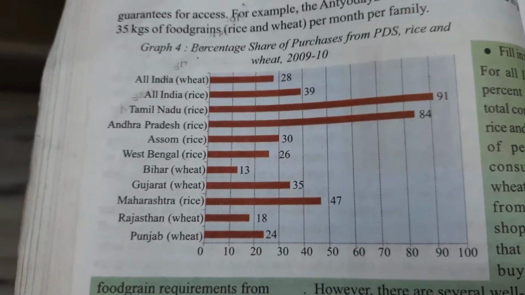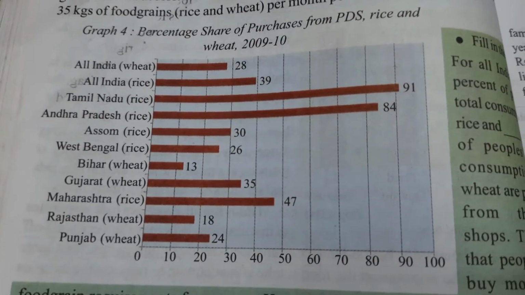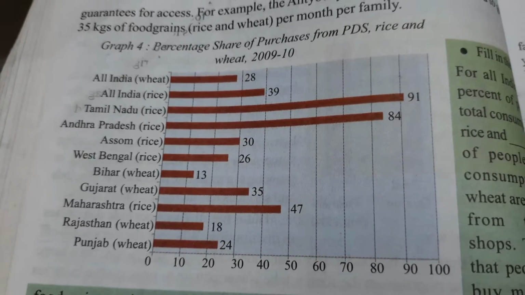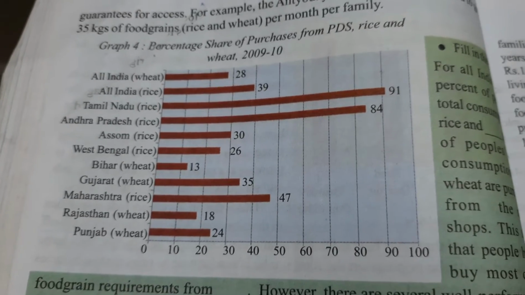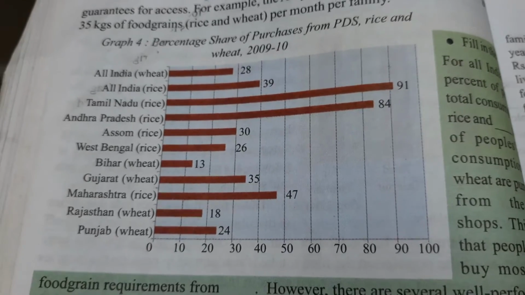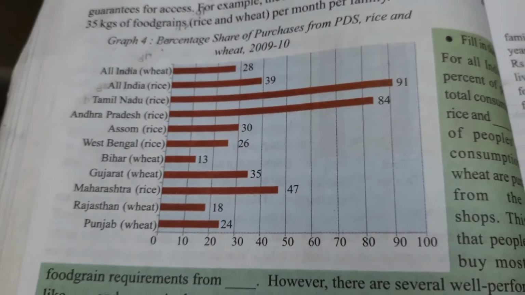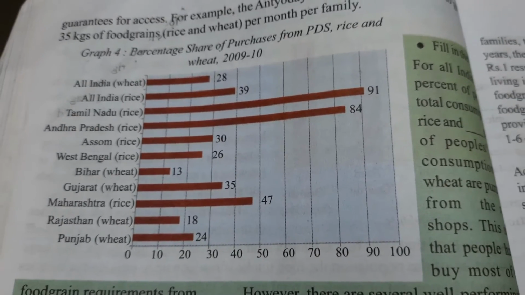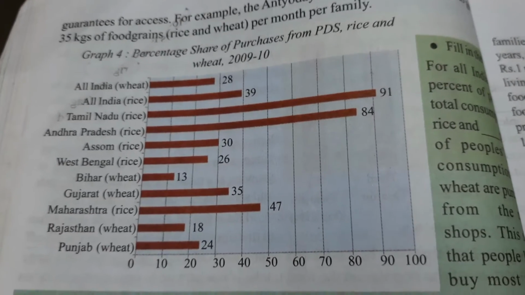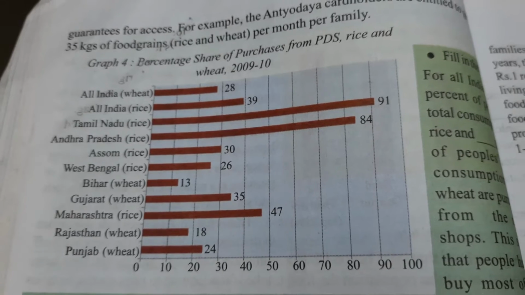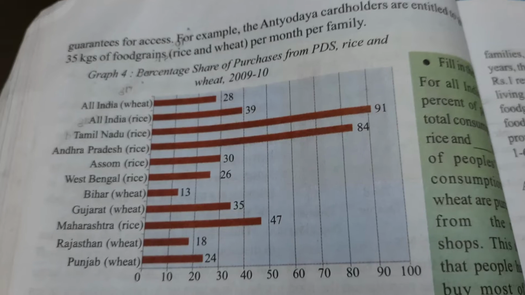If we see graph 4 in our textbook, for the number of states given, 28% of people all India are getting wheat, and 39% of people are getting rice from the PDS. Of all the states, Tamil Nadu gets the highest amount of rice from PDS, that is 91%. All the people are getting rice from the PDS, from the ration shop. In Andhra Pradesh, 84% of people are getting it from the PDS system.